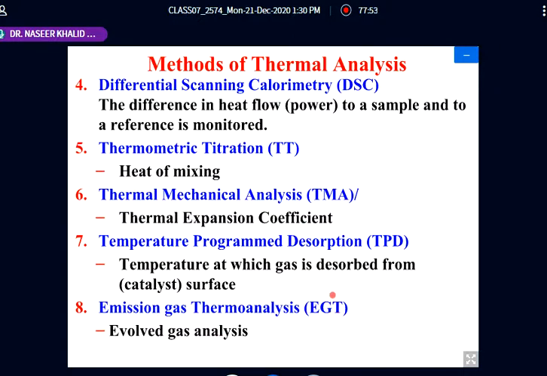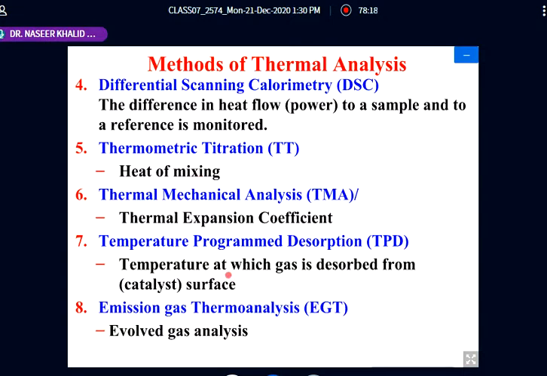So these are only a few. There are some other ones, but these are listed only to give you an idea that thermal analysis is not only thermogravimetric analysis. Expansion is a physical process. Mixing in titration is a chemical process.